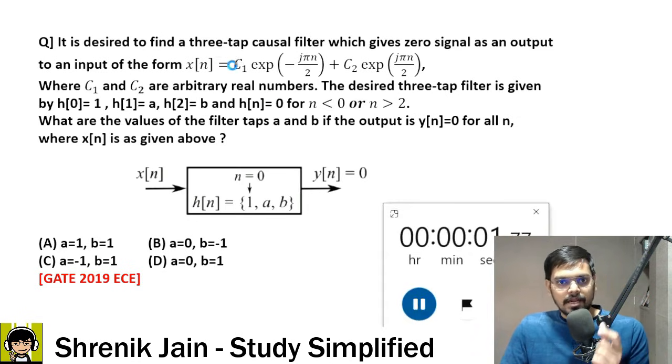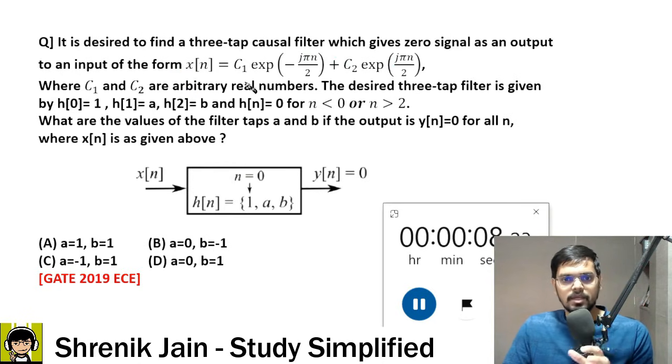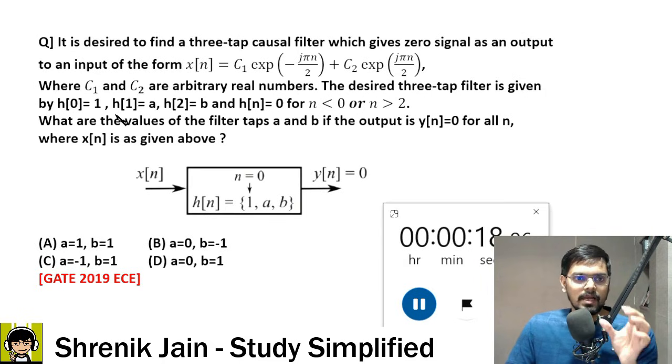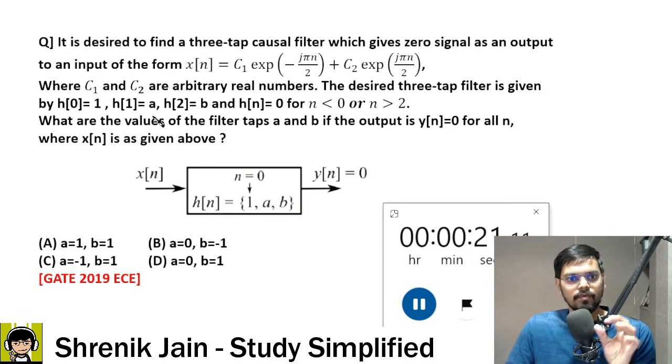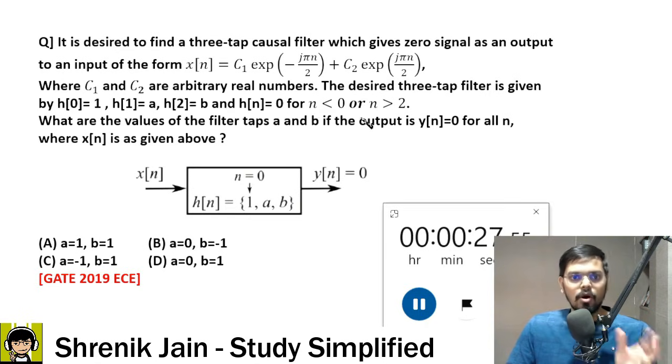It is desired to find a 3-tap causal filter which gives a zero signal as an output to an input of the form x of n equal to c1 e to the power minus j pi n by 2 plus c2 e to the power j pi n by 2, where c1 and c2 are arbitrary real numbers. This desired 3-tap filter is given by h of 0 equal to 1, h of 1 equal to a, h of 2 equal to b, and h of n equal to 0 for n less than 0 or n greater than 2.